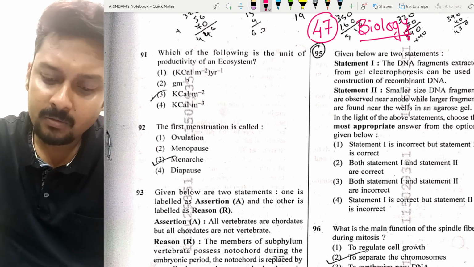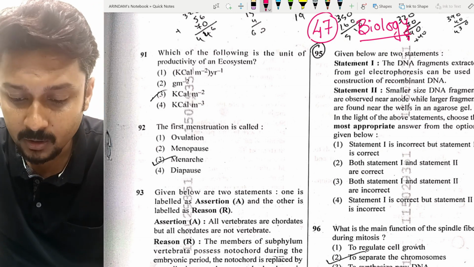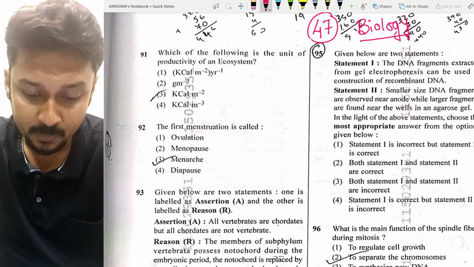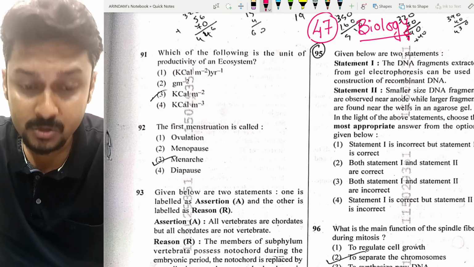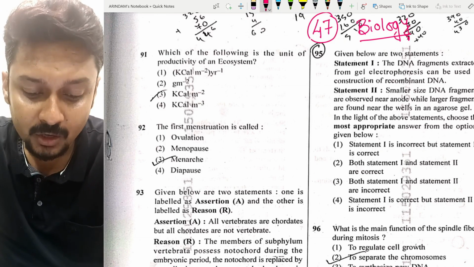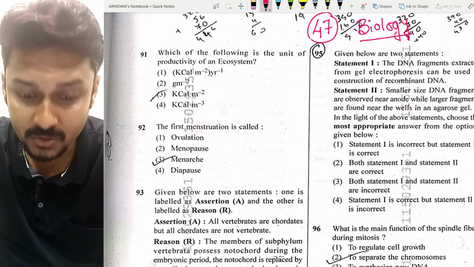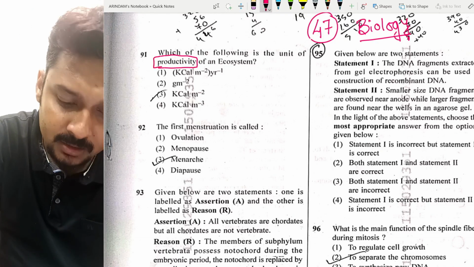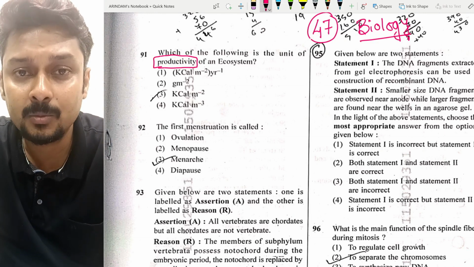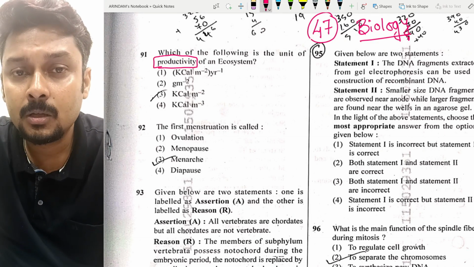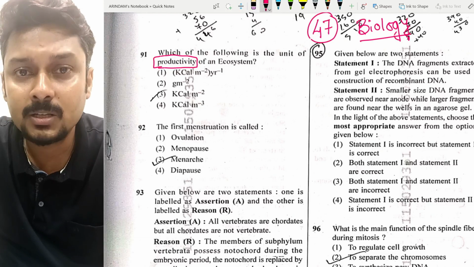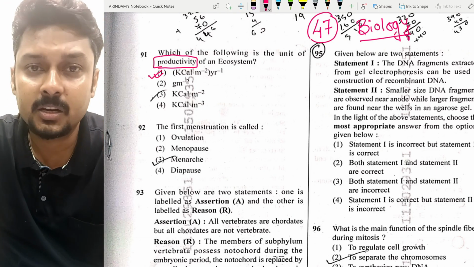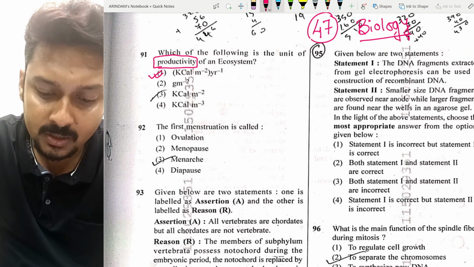So right now I have the paper number 47, and in the paper number 47, the first question, question number 91, came from the ecology section. Which of the following is the unit of productivity of an ecosystem? If I say about productivity, we have studied in the class, it's directly written in the NCERT book that productivity means the amount of biomass formation. So the first option is correct here. Please mark first option as correct.